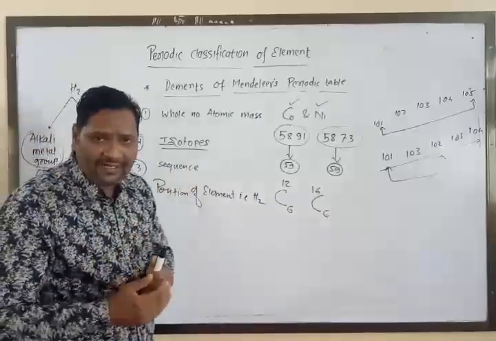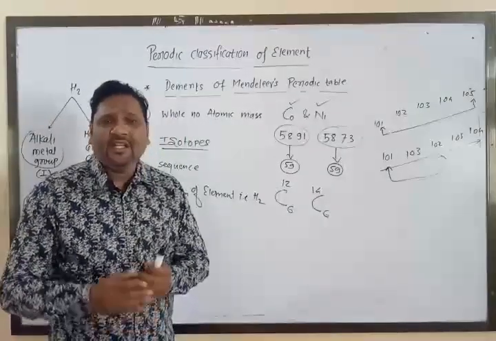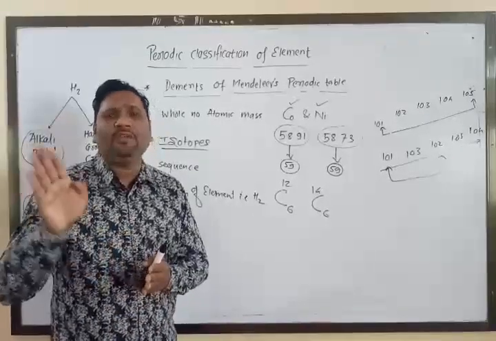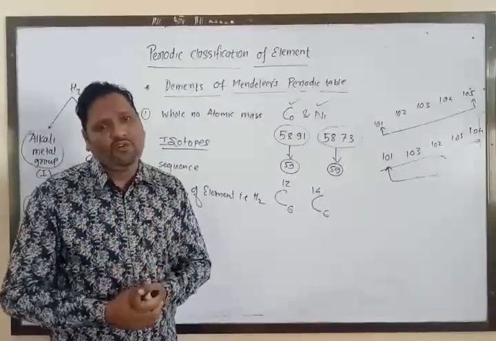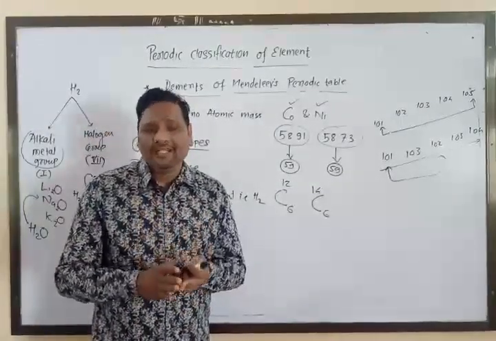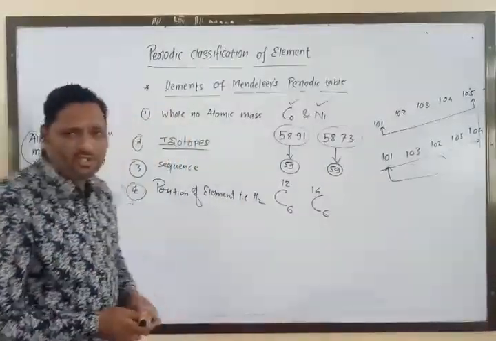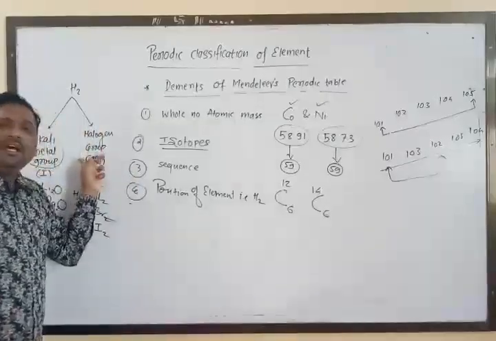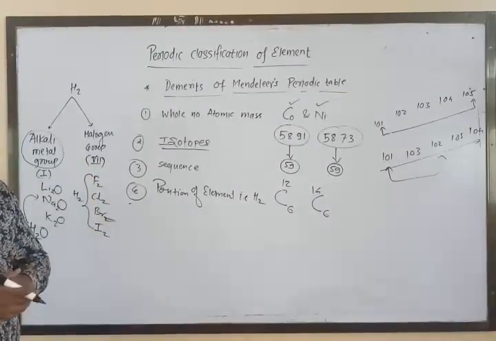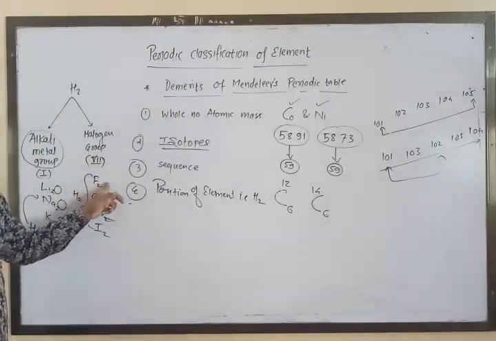Third, when Mendeleev arranged the heavy elements, that is radioactive elements, in increasing order of their atomic masses, the rise in atomic masses did not appear uniform. So the problem was that there was no correct prediction about how many elements were present between two elements. And last, hydrogen shows similarity with two groups: the alkali metal group, which was the first group, and the halogen group elements.